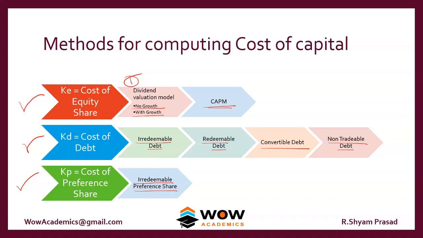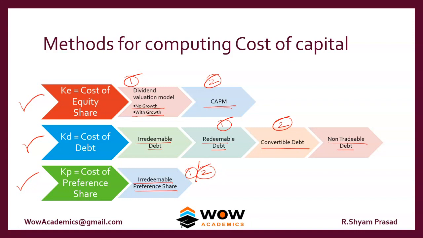In an exam, the question is set in such a way that you will get a 10-mark question from all of these methods. So you will have in a particular question this method, this method, this method. That will be one part of a question. Or in some other exams, you might have KE found out through CAPM, convertible debt, and preference shares.